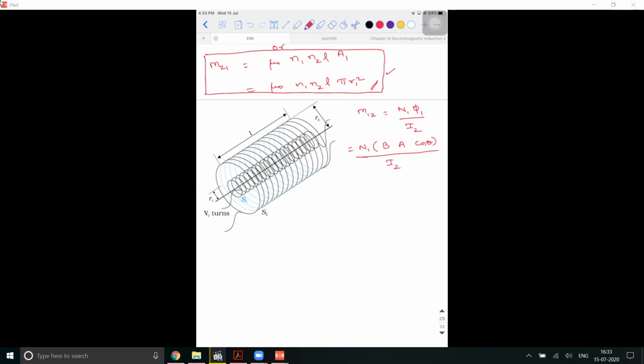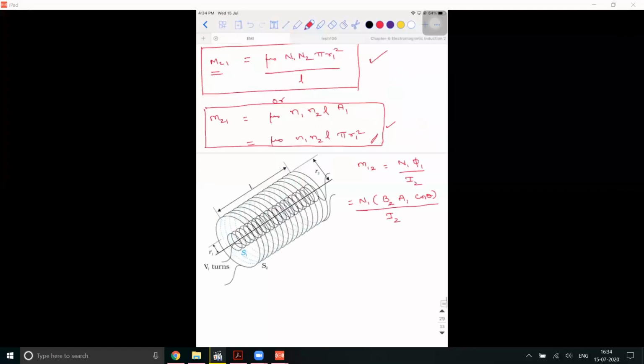Now put the suffix. Now the flux, I am writing it. How much is the flux linked with the first coil? That is very important. The flux linked with the first coil is due to the current in which coil? I2 is there, which means the second coil is having the current. So it is the magnetic field generated due to the second coil. Did you understand what I did? Yes, sir. B2 into what should I write, A2 or A1? I should write A1.